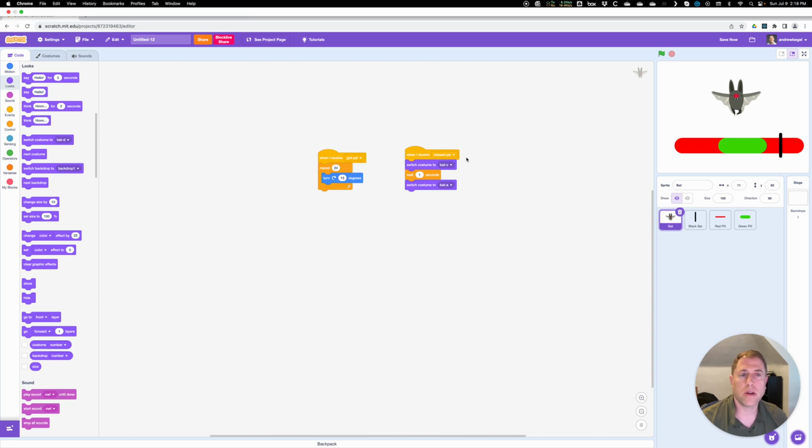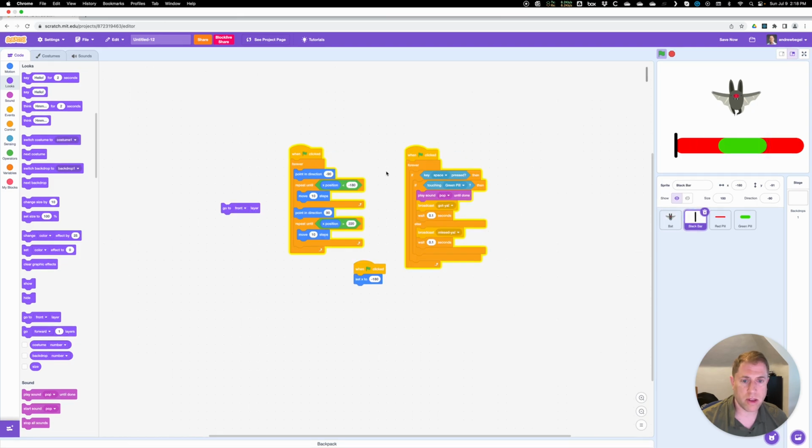Of course, when we miss and the bat looks angry, we're not getting any sounds associated with it. So maybe what we should do is also play a sound when you miss the bat. So let's go to the black bar code, where the code for checking if we hit or missed the bat is. I'm going to press stop so that it stops moving. We're going to add a new sound.